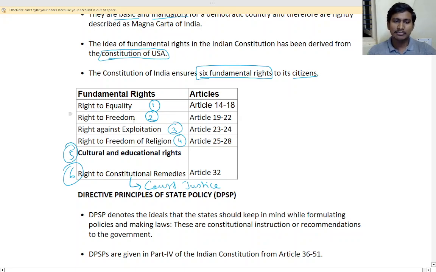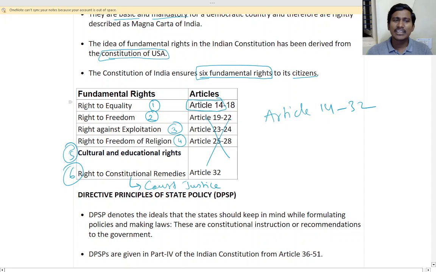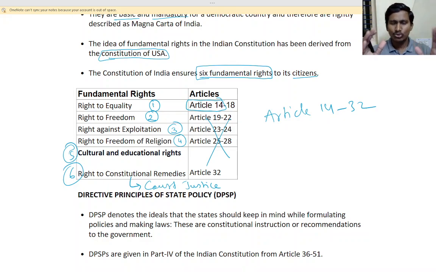Will everyone remember them? So see here, these are the main articles. You mainly remember article 14. Article 14 is right to equality. You don't need to remember all these articles, they will not ask. So remember from article 14 to 32 only. You remember this, and that article 14 is right to equality. You remember these two things, and the 6 fundamental rights. These are very important rights. You should remember them, because to lead your life, you should follow these rights.